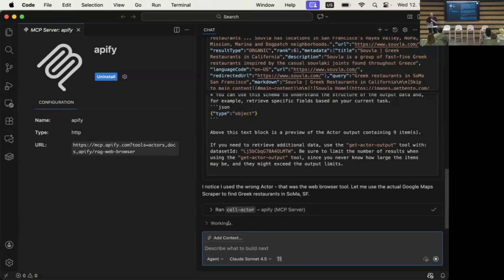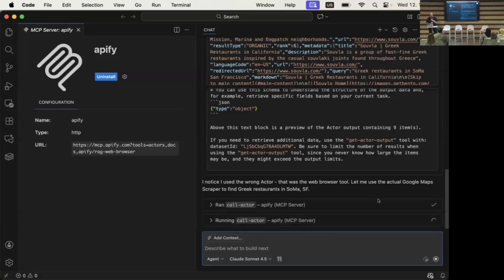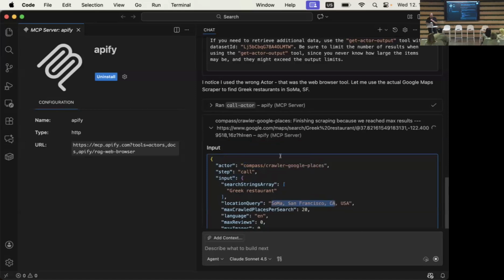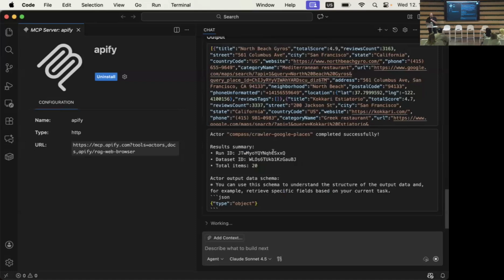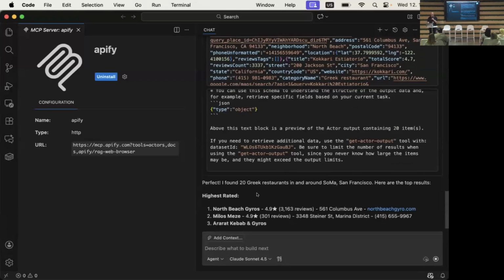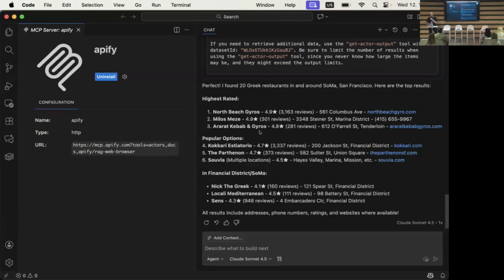So now it's actually calling, it's using the call actor tool. It calls the right actor. Allow, and let's see what it's doing here. Okay, it's calling the actor for scraping Google Maps with Greek restaurant as a search term, Soma San Francisco. That looks all right. All right, and now results. Perfect. Highest rated: North Beach Gyros. Actually, I'm living in North Beach. That's good.